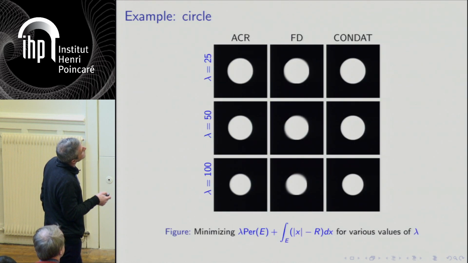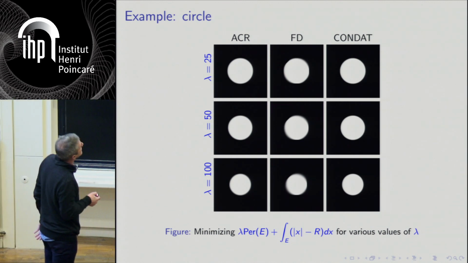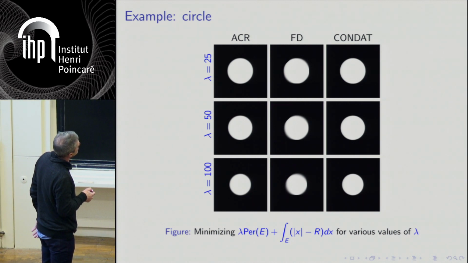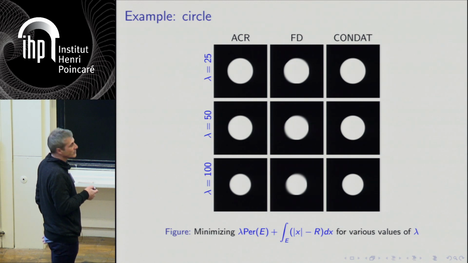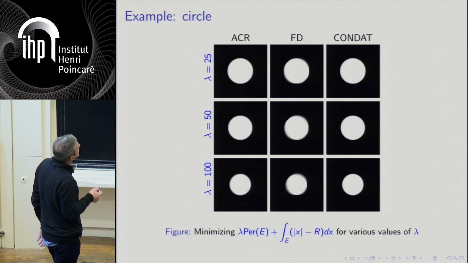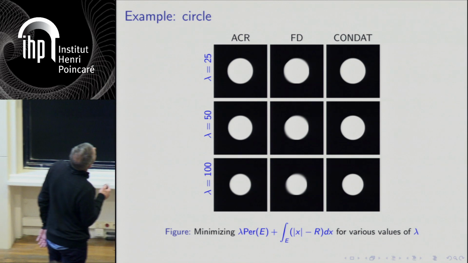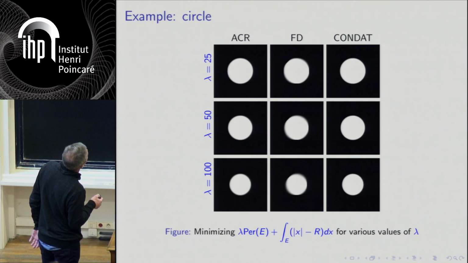And you can do it for a slightly more complicated problem where you want to find a disk. So here, you minimize the perimeter of a set times a weight plus the integral on the set of the absolute value of x minus some radius. And the solution for this is explicit, it's well known, and you can compare with the true solution. And you get essentially the characteristic of a disk of a given radius which can be computed. And you see that everything works quite well, but this one is a bit more blurry. This one is slightly more blurry than this one, but it's almost the same.